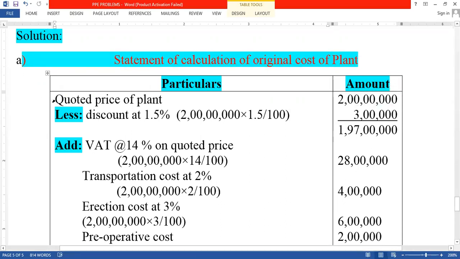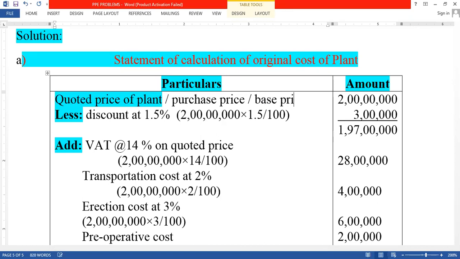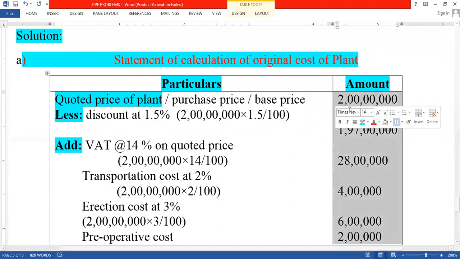After this, the next one is the quoted price. Here, quoted price, purchase price, and base price, these three are the same: the quoted price of the plant, or purchase price, or base price. How much is the quoted price or purchase price? 200 lakhs.